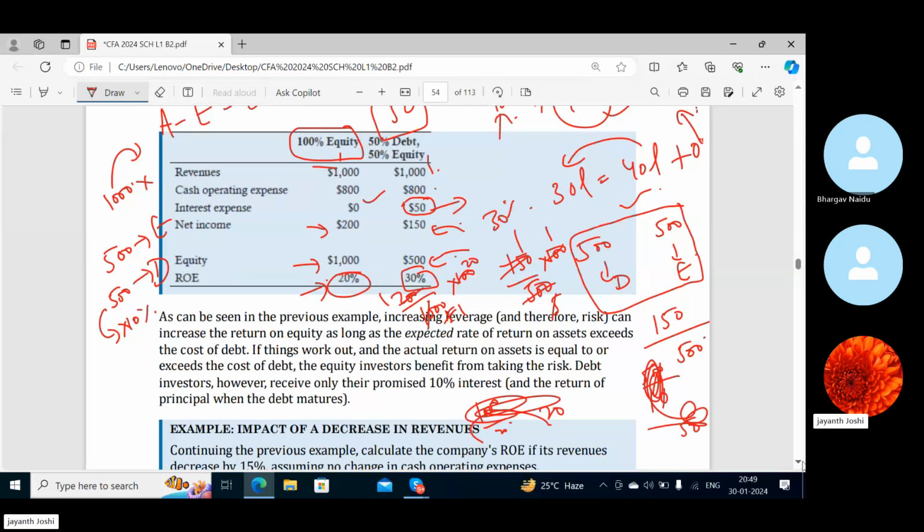Yeah, so the net income is 200 and the shareholders are 20 here. The net income is 150 here and 50% equity. Different scenarios, right? Here the net income will be more, here the net income will be less, but here the shareholders will be less, here the shareholders will be more. Here each and everyone is getting $10. Here each and everyone is getting $15.